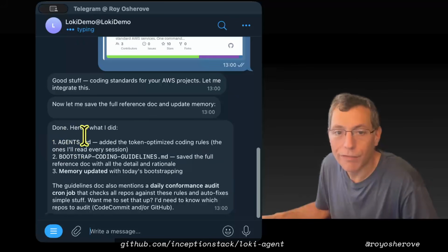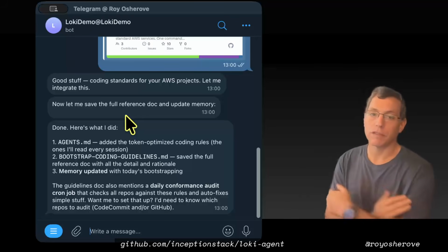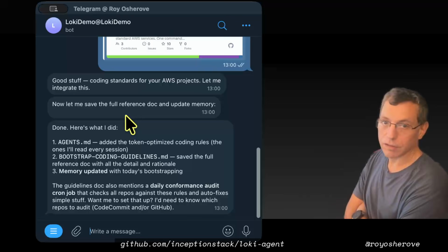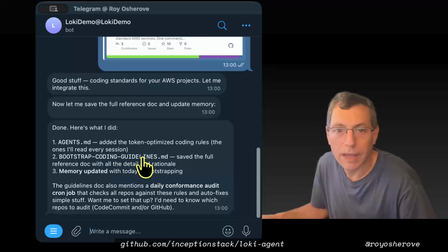Agents.md is basically the file that gets loaded every time it reads a message from you or wants to generate a message, so it gets into the context. In there, it added a line about token optimized coding rules, with the full reference and memory updated.